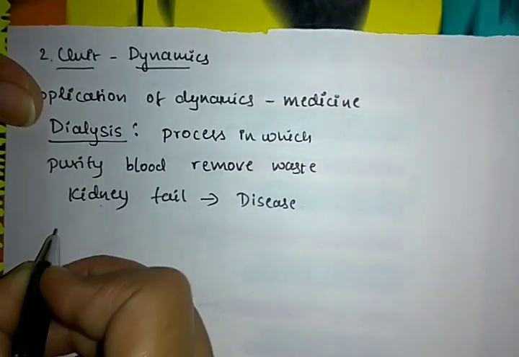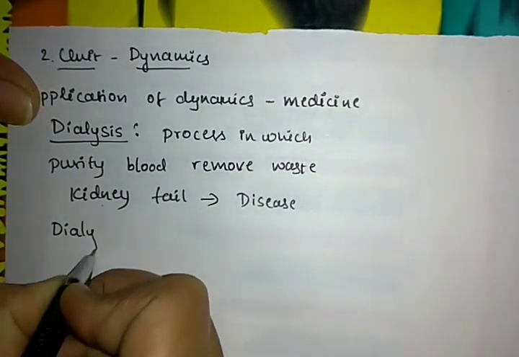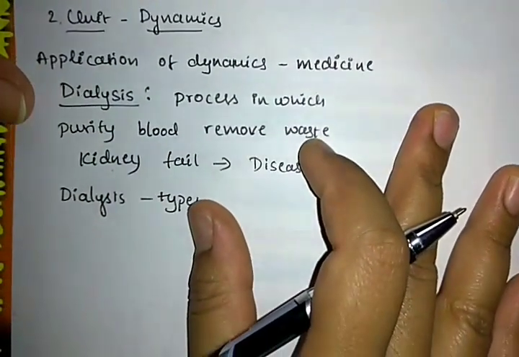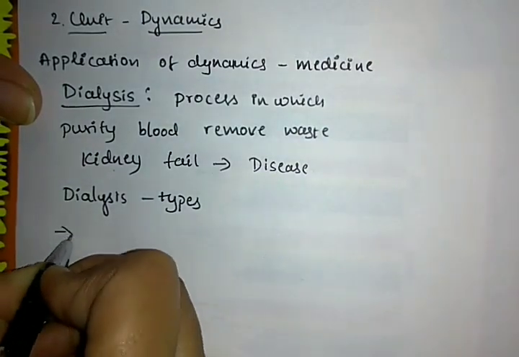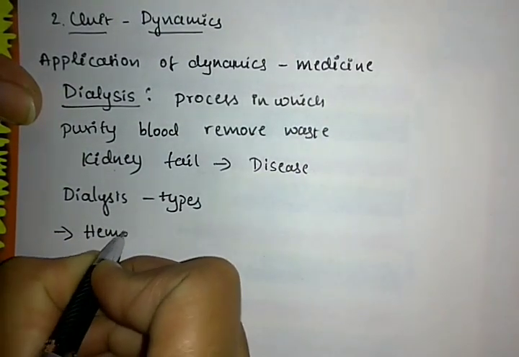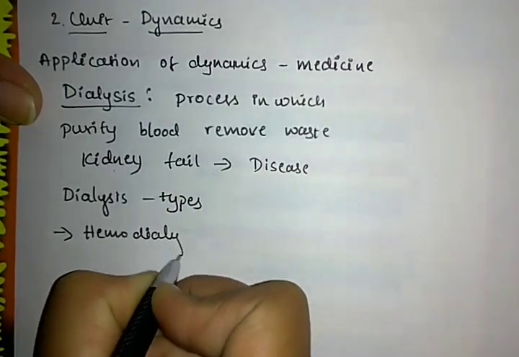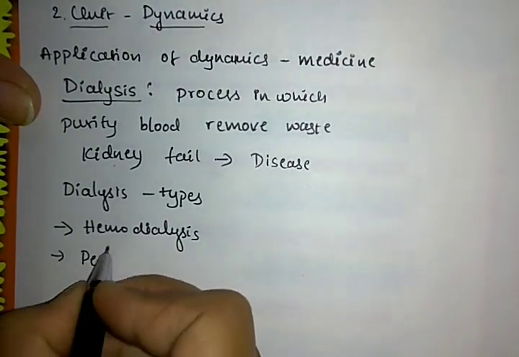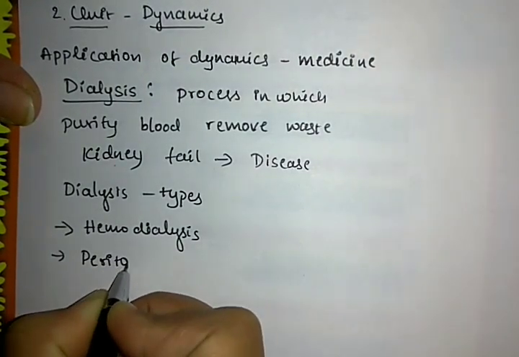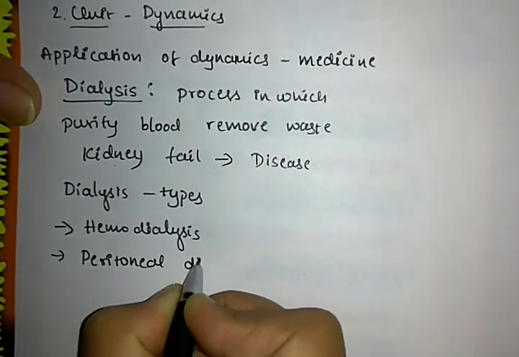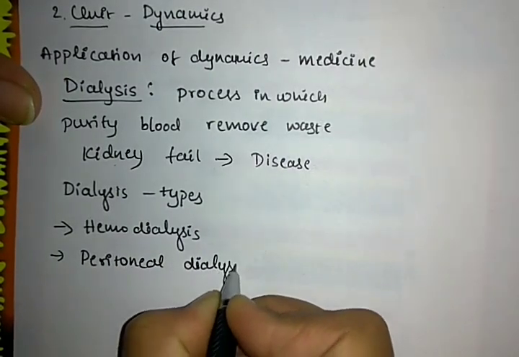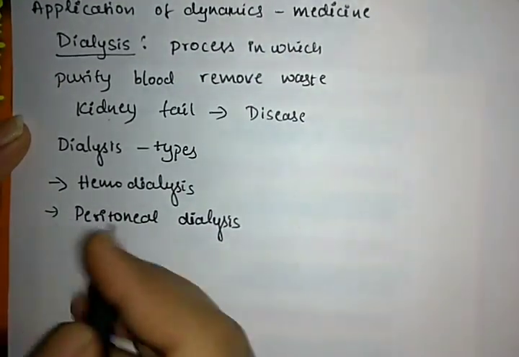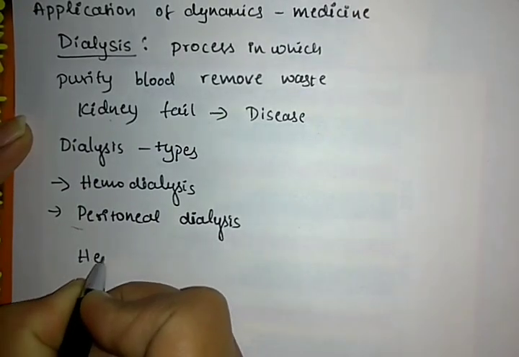In the case of dialysis, there are two different types. What are the types of dialysis? The first one is hemodialysis, and the second one is peritoneal dialysis. Okay, let us discuss the concept of hemodialysis.